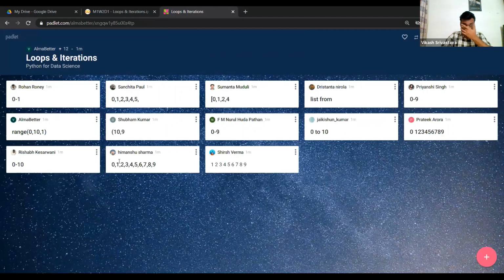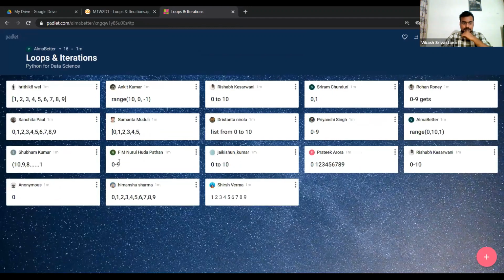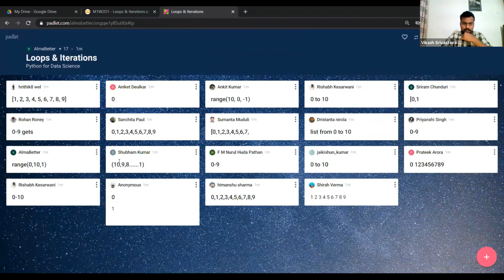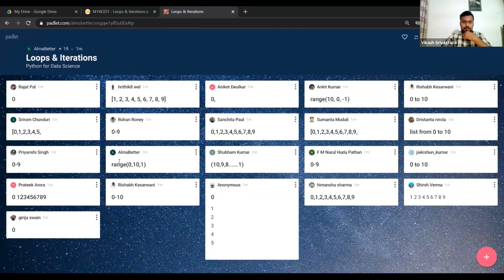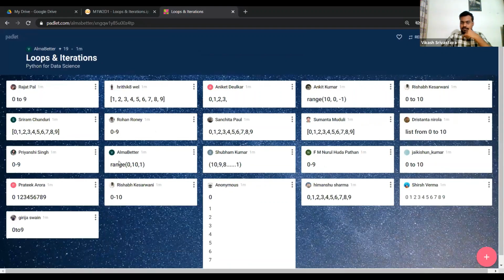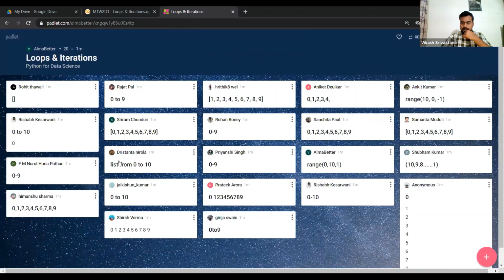A lot of people are saying that they will get these numbers. Some are saying 10 will not be there, 9 will be there. Some are saying it will start from 1, it will not start from 0. So a bunch of variants here.